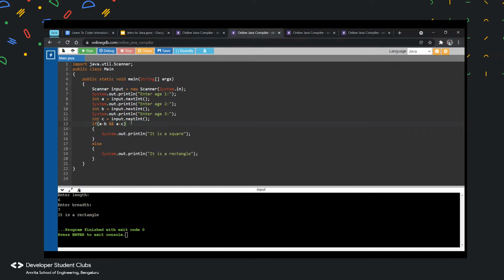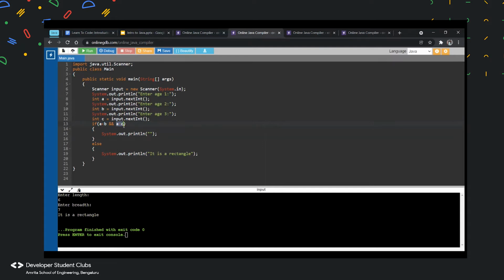So, okay, I will tell you what it is. What we're going to do over here is first check if A is the youngest. If A is the youngest, I'm checking if A is less than B and... what is double and? Double and means both this condition and this condition should be true.